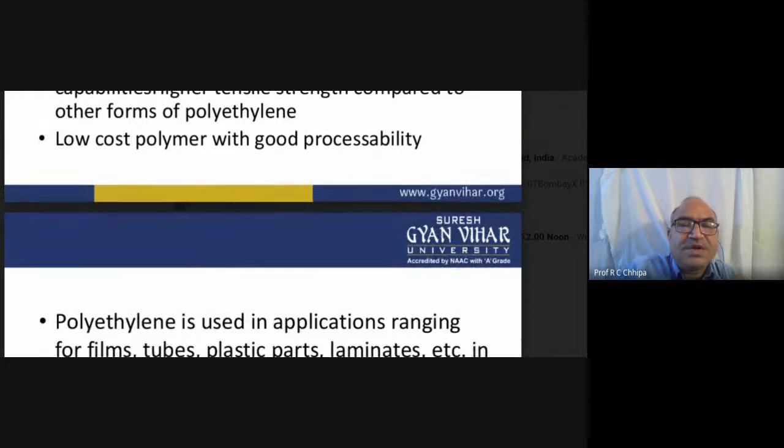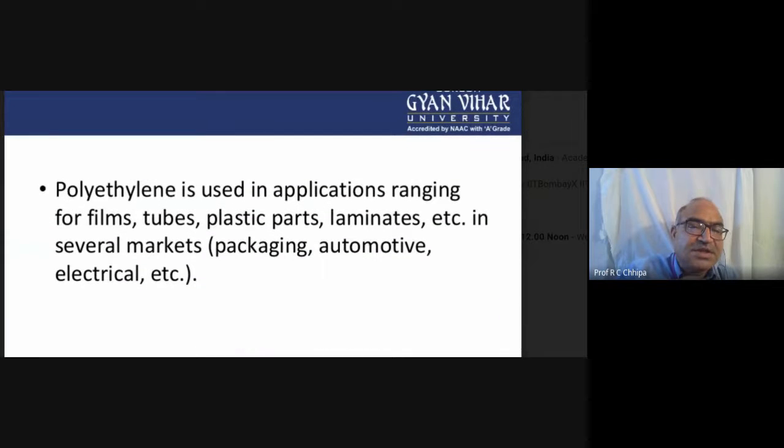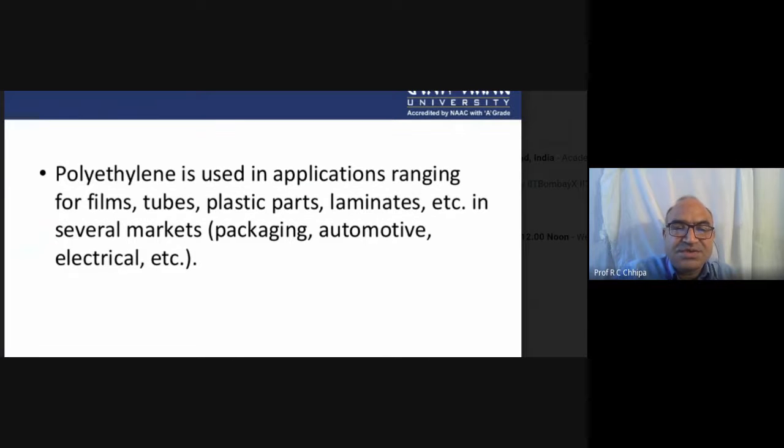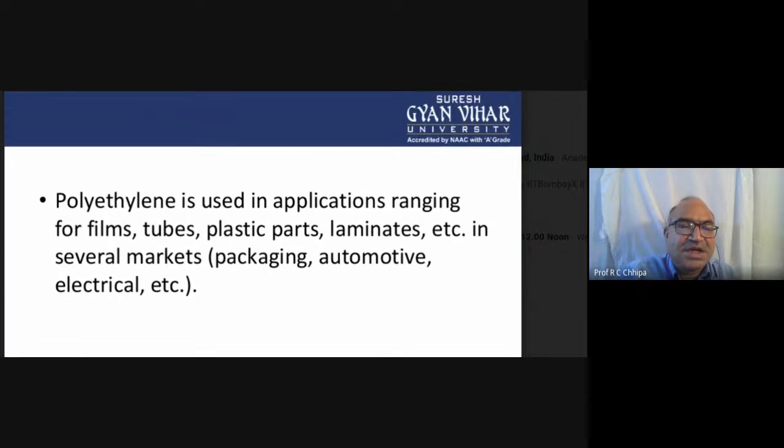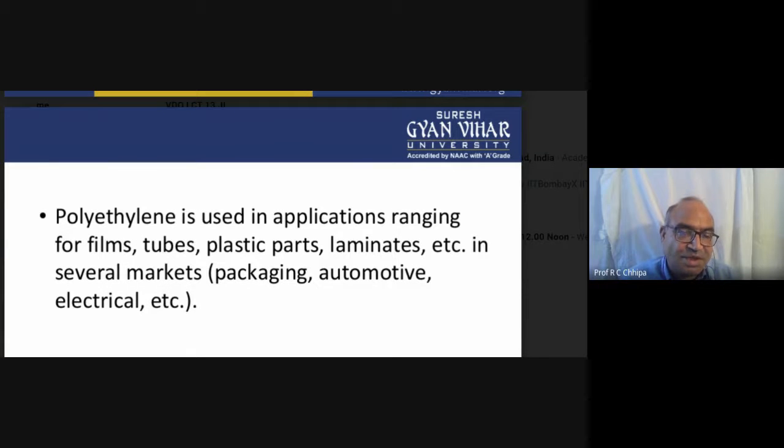It is a low cost polymer with good processability. And polyethylene is commonly used in applications ranging from film to tube.